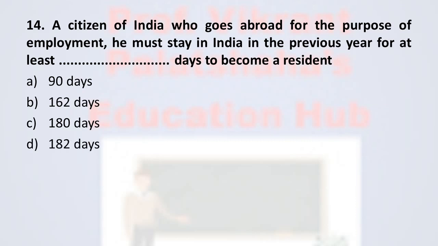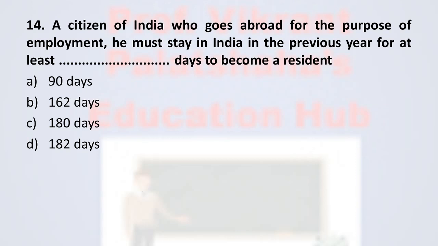The correct option is option D, 182 days. If the person wants to become resident in India, the person must stay at least 182 days in India if he is engaged in employment in a foreign country. Therefore, the correct option is option D.